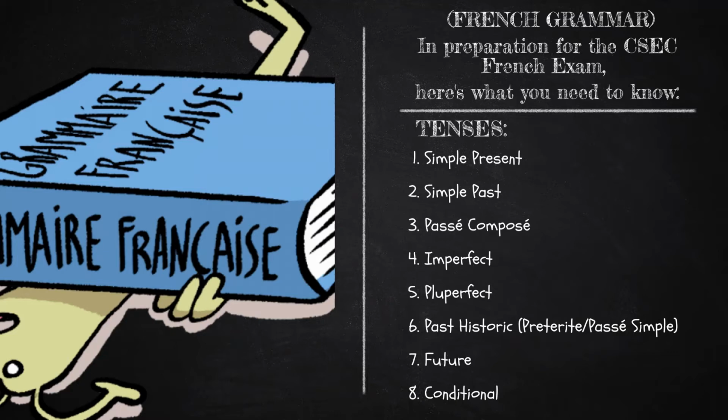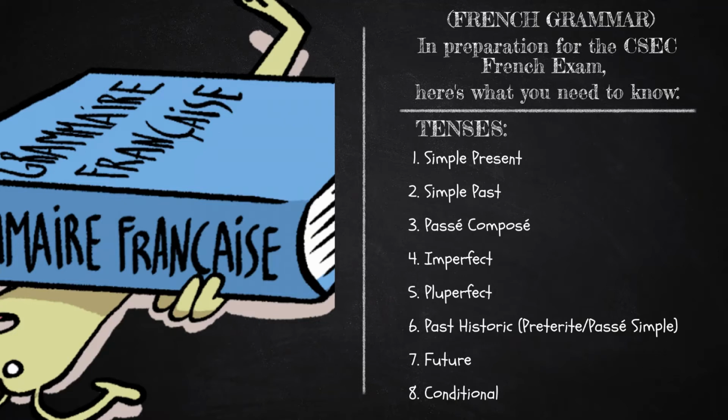Voici la liste of tenses that you need to know while preparing for the CSEC French examination and the written examination in particular. First, the simple present, which we just refer to as the present tense. Par exemple, je mange, I eat or I am eating. Number two, simple past.